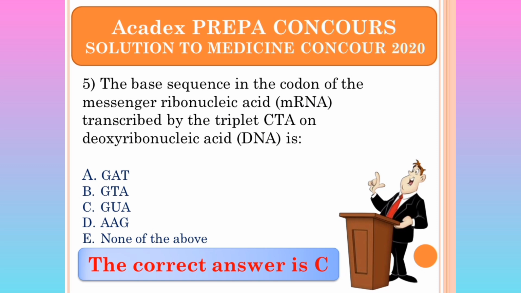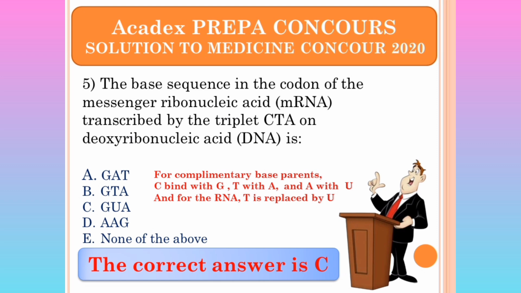Our answer is C because let me explain. For complementary base pairing, C always binds with G, T with A, and A with U. And for the RNA, T is replaced with U, with uracil. So now we are talking about the base sequence in the codon of the messenger RNA transcribed by the triplet CTA on a DNA.